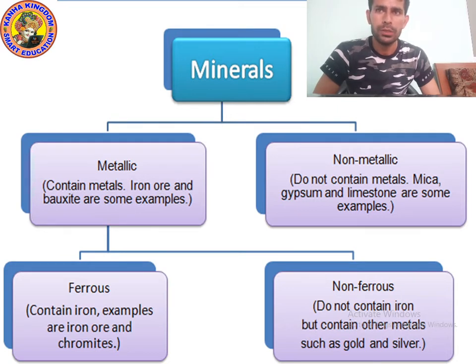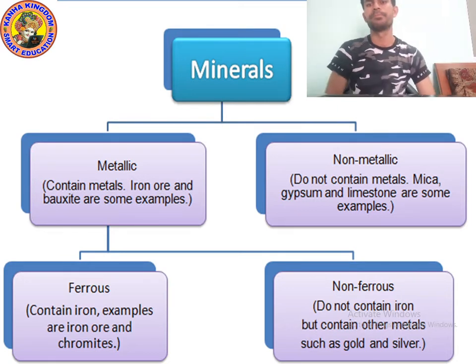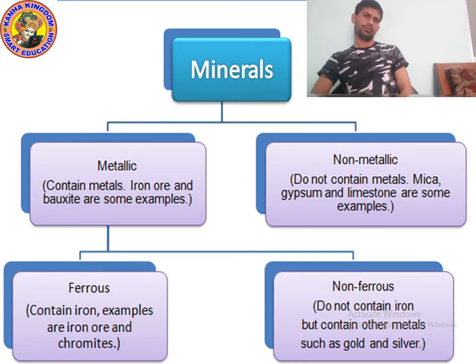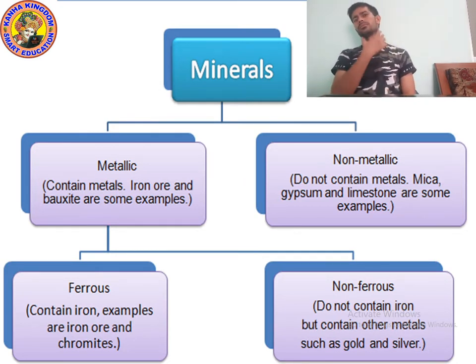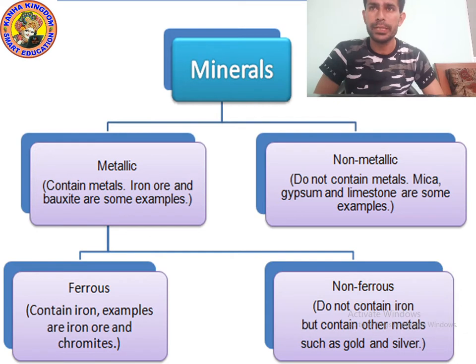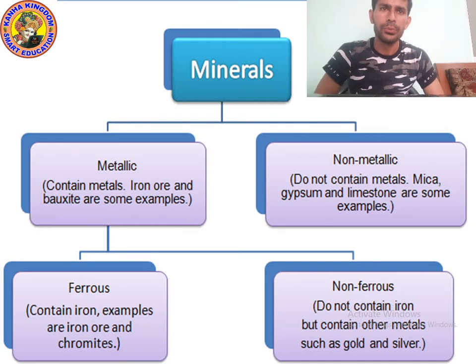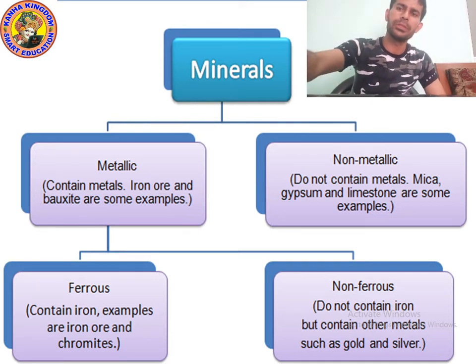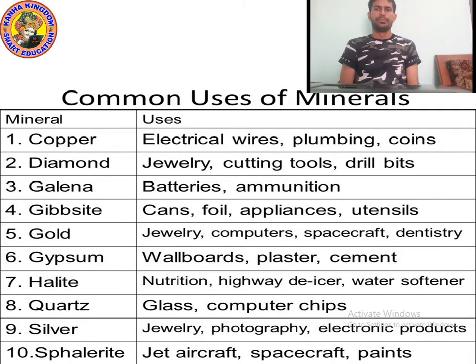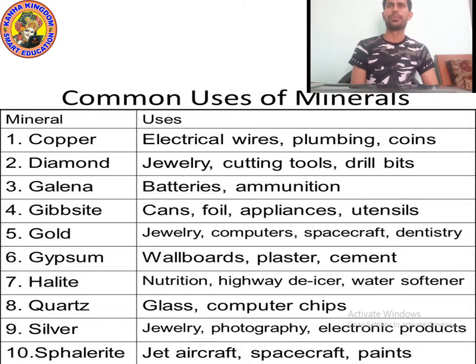Please write down. I'm giving you 10 seconds. So kids, I hope that you understood there are two types of mineral: metallic, non-metallic. Metallic can be divided into two parts: ferrous, non-ferrous. I hope you understood. Now let's go on to the next point. Let's talk about the uses of minerals.